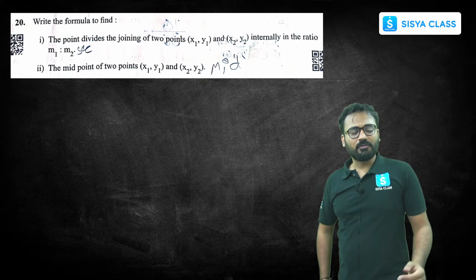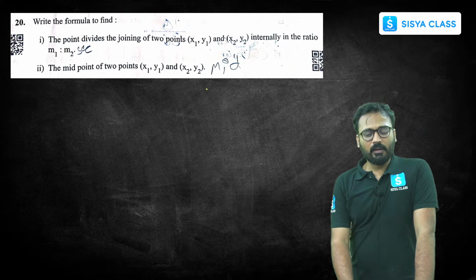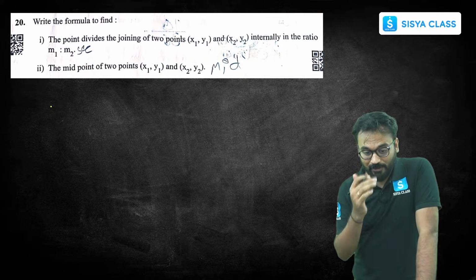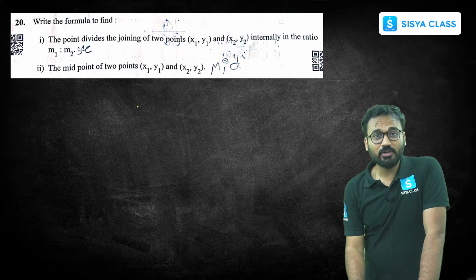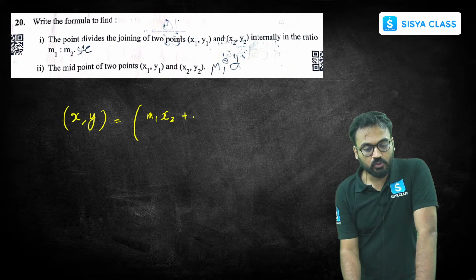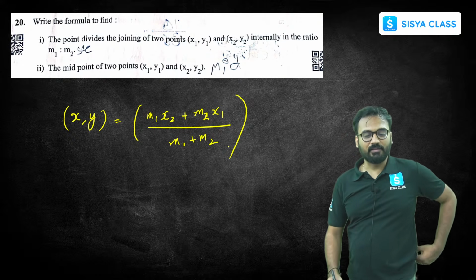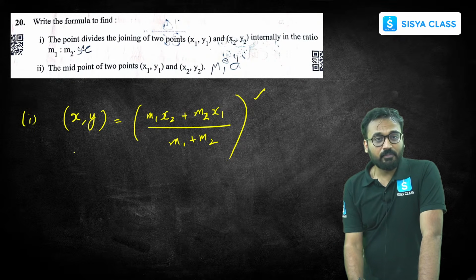This is the last question of this section. The formula we need to write, the section formula, all of you know. I will write down the section formula. First is the section formula. The point divides x1, y1 and x2, y2 internally in this ratio. So internal division is like this. You will be getting the point x comma y as m1 x2 plus m2 x1 by m1 plus m2, or m x2 plus n x1 by m plus n. This is the internal division formula.